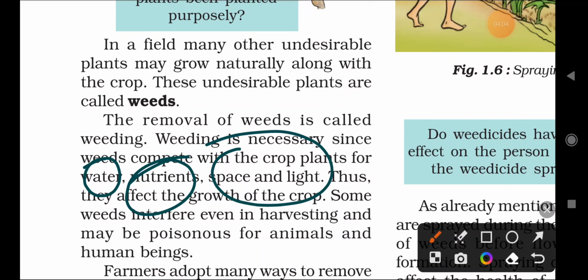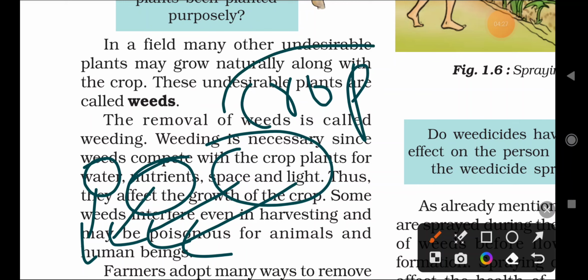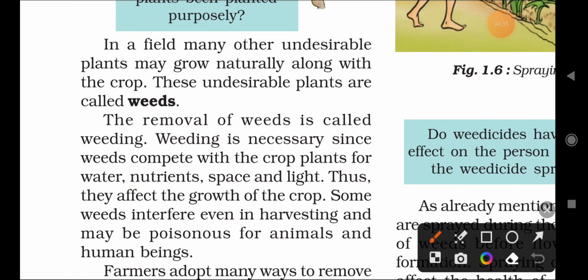If they compete with the main crop, the crop production will be reduced and the harvest will be reduced, because the weeds take the water, nutrients, space and light. The availability of these to the crops will be reduced. Due to this, weeds are dangerous to the crops, so we have to remove them. Why do we have to remove the weeds? Because they compete with the crops for water, nutrients, space and light.